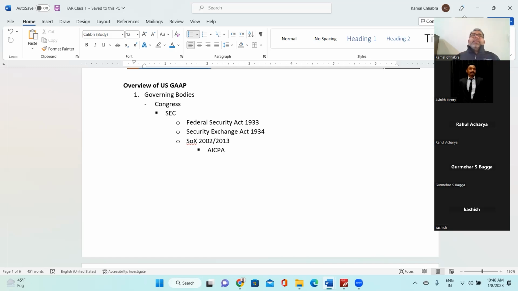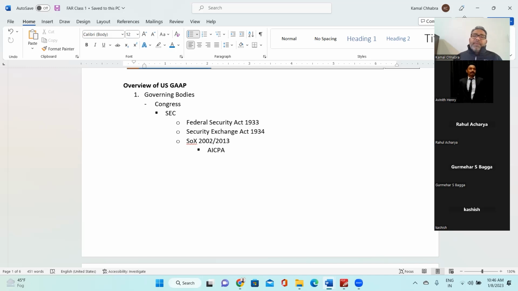And then in 2002, they came up with the SOX Act. Why did they come up with the SOX Act? Because so many financial scams and frauds were happening, which were impacting the general public. When your stocks are traded on a stock exchange, the general public invests, so public money and public trust are involved.